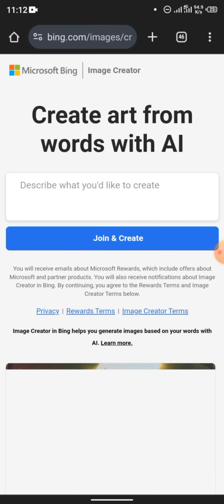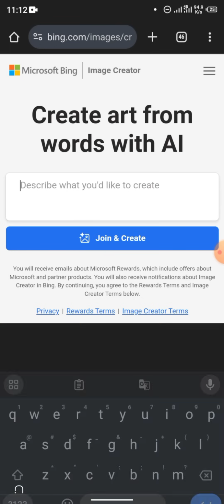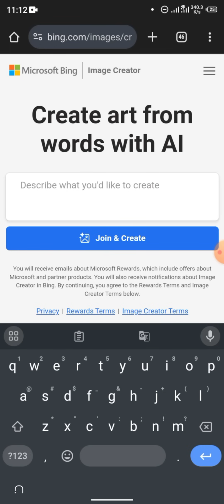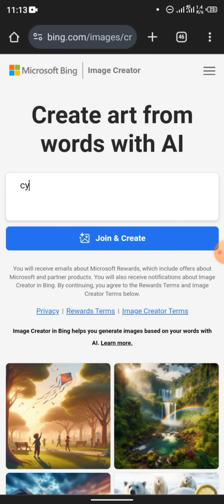You can just describe what you want to create. So let me say, a woman dressed corporately, you just tap it. You'd have to log in with your Microsoft account. If you don't have one, you can create one, your Outlook email. So that's it for Bing.